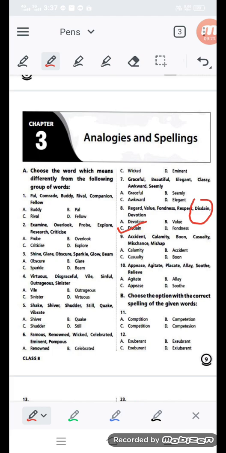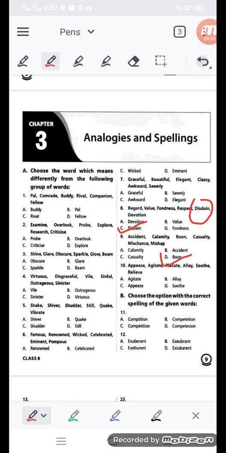Like here the boon, boon means blessing, blessing of gods and goddesses. All the rest of the words are not blessings. Accident, calamity, casualty, mischance, mishap, all these are situations or incidents, but boon is the blessing, I told you.